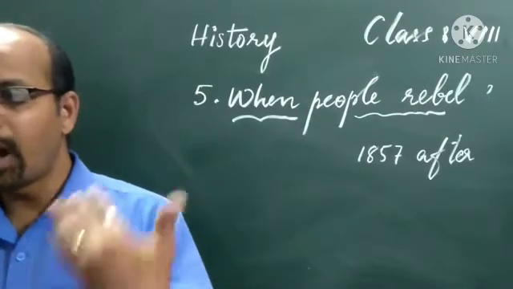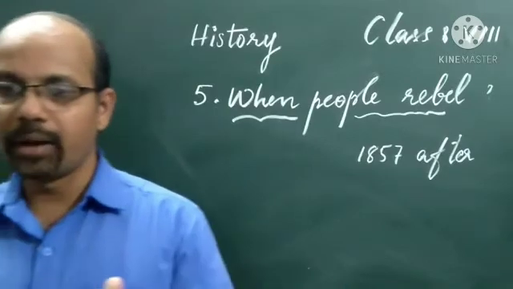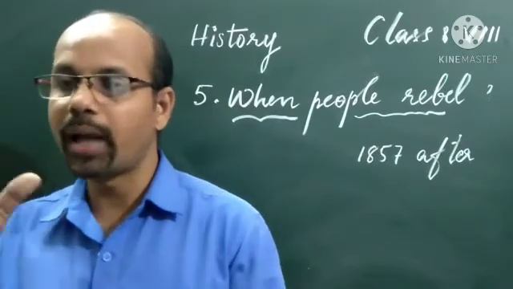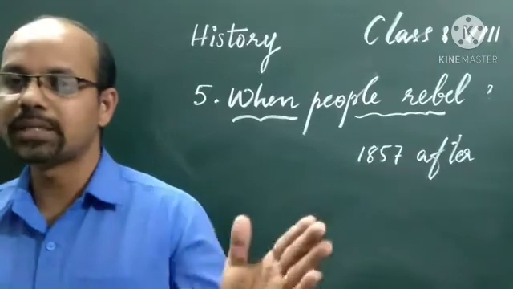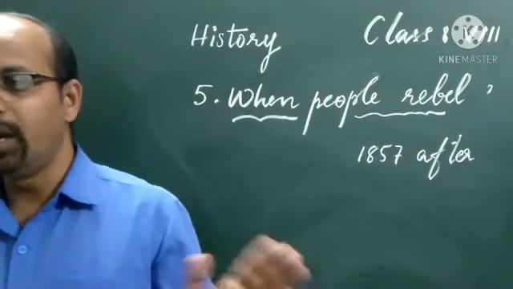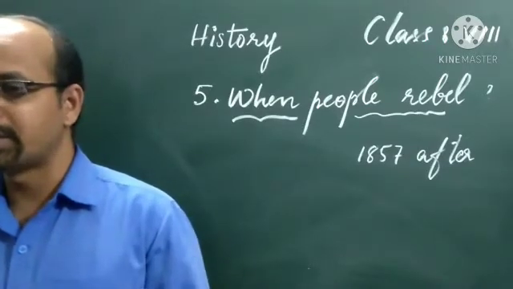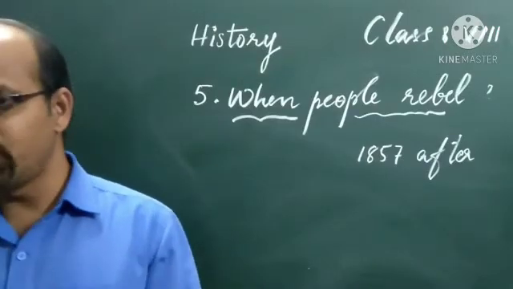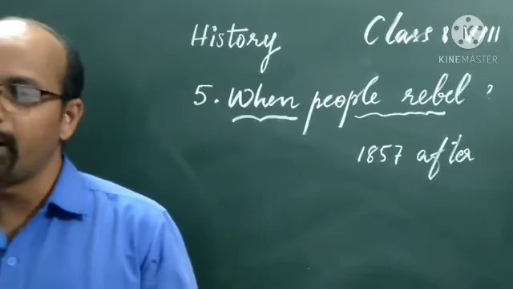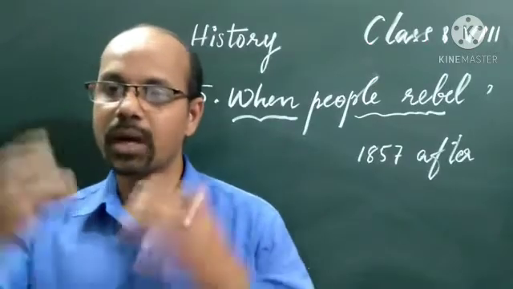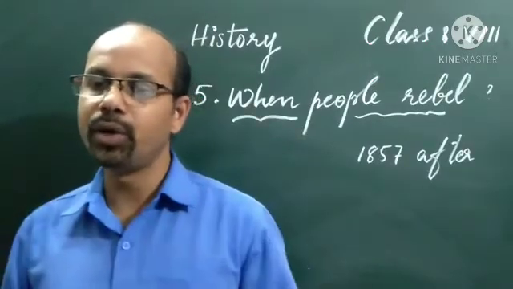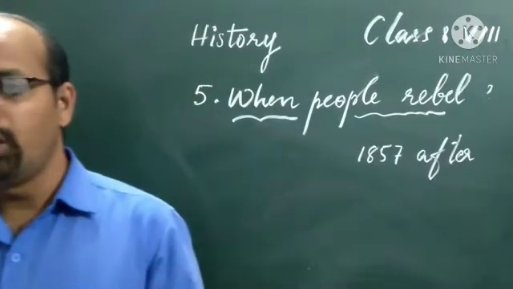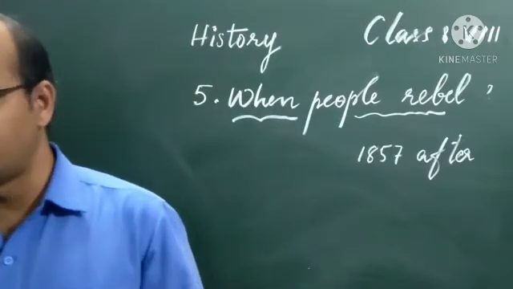Their armed forces were disbanded, divided, and even sent out of the court. Their revenues and territories were taken away in stages. The company took away the revenue and also the territories of the Nawabs.